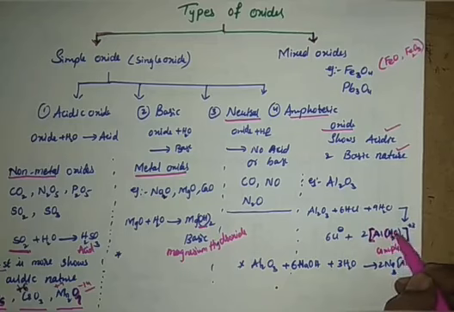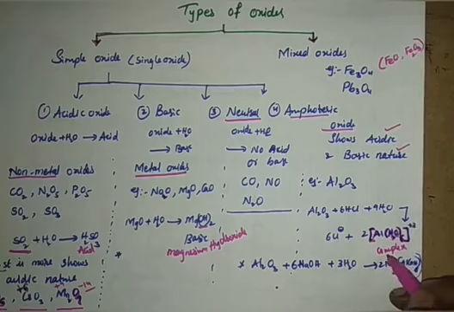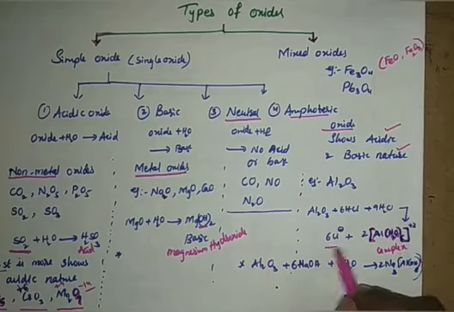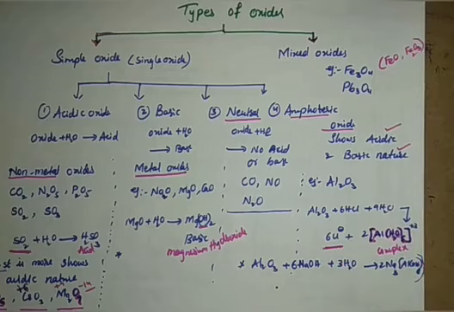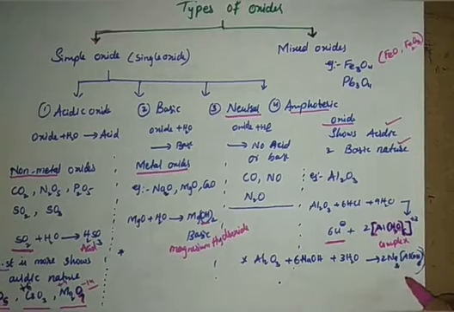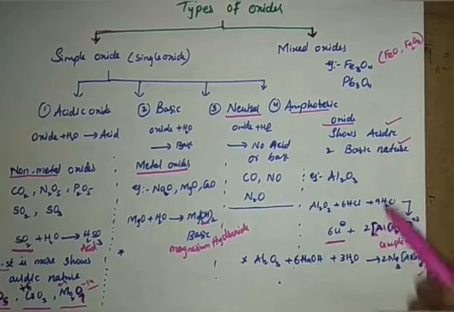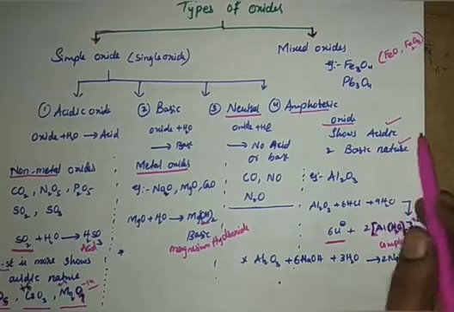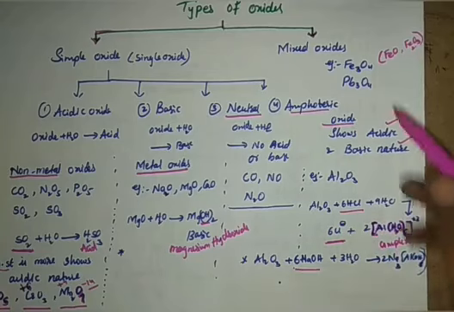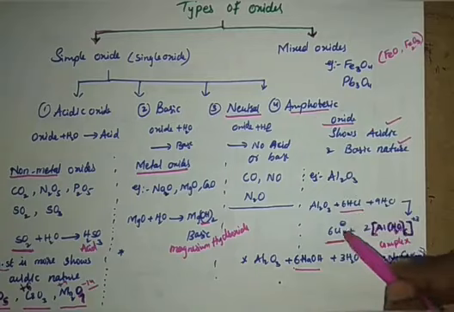See, aluminium has 6 waters, so hexa aqua aluminium 3 is called a complex. And chloride ions are formed here. This is acidic in nature and this is basic in nature. So it shows both: it can react with the acid and it can also react with the base. So it is amphoteric in nature.